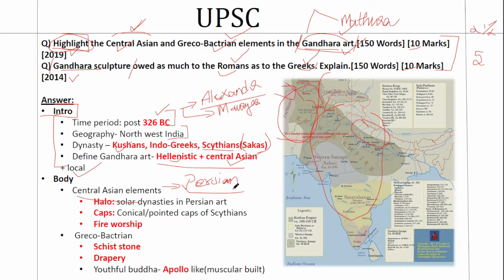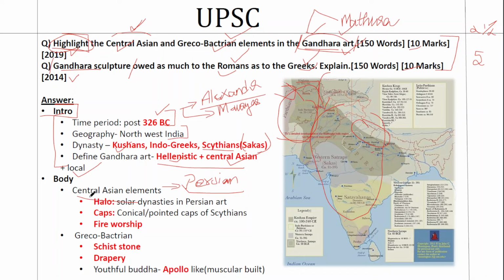So in the modern understanding, when we talk about Central Asian elements, we are restricting ourselves to Kazakhstan and all those countries in that central region around the Caspian Sea. And we consider the region around Iran or the region around the Arabian Peninsula as West Asia. But when we talk about Central Asia in the ancient context, we will take the Persian Empire into account, and that is the sense with which it is asked in this question as well.